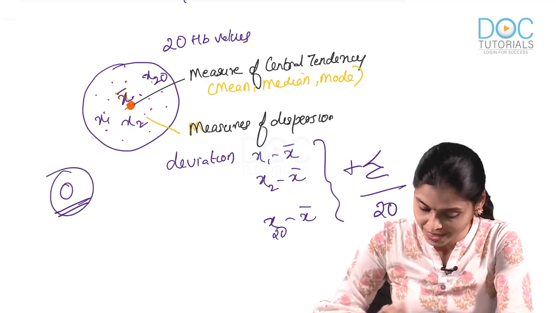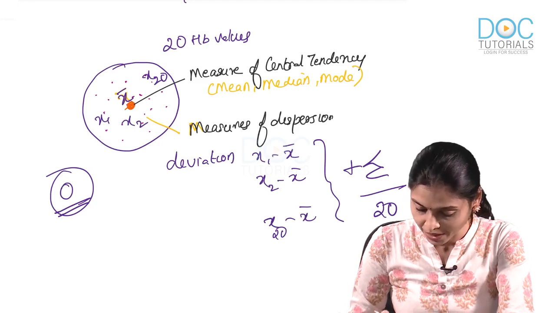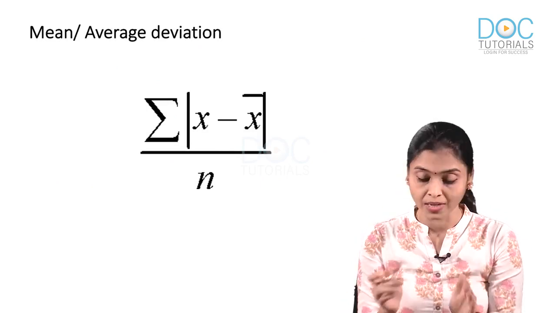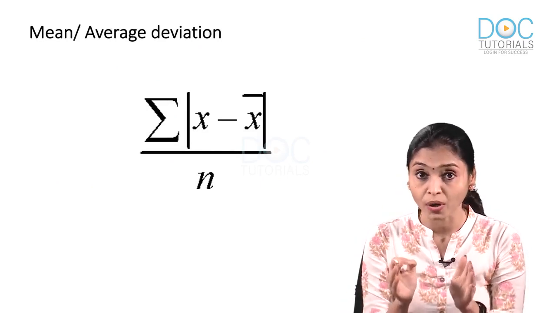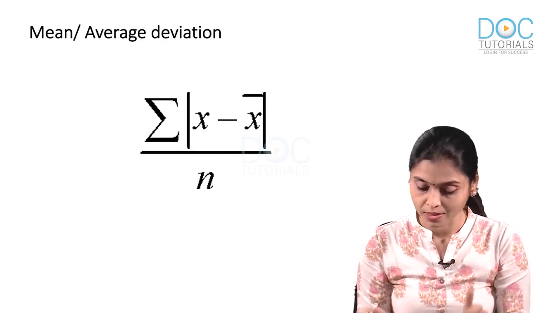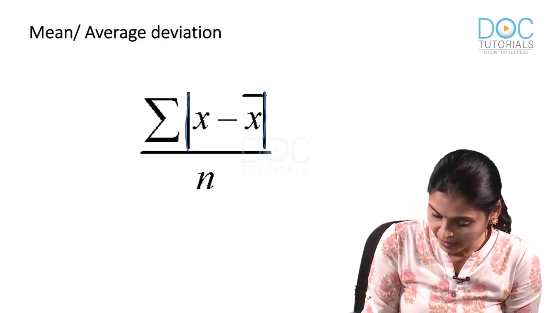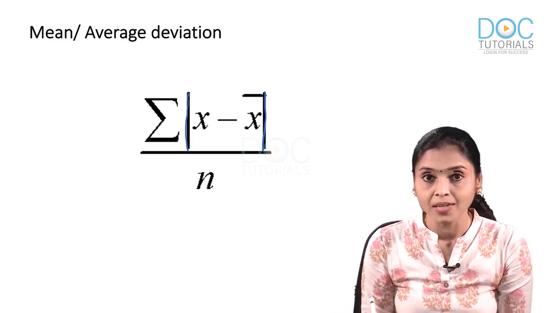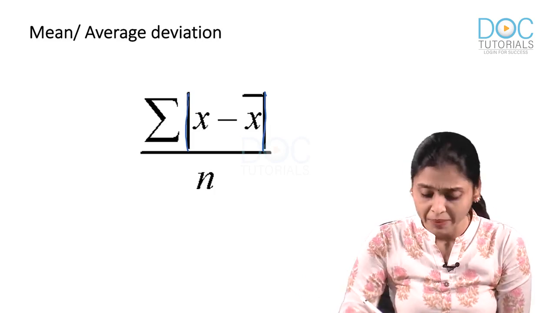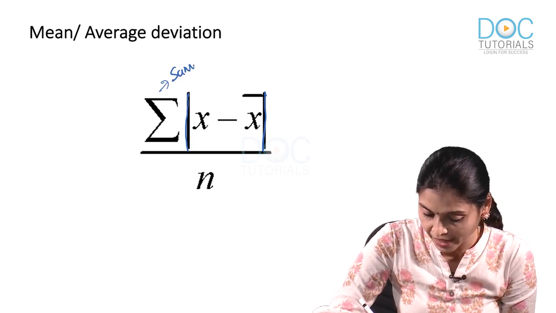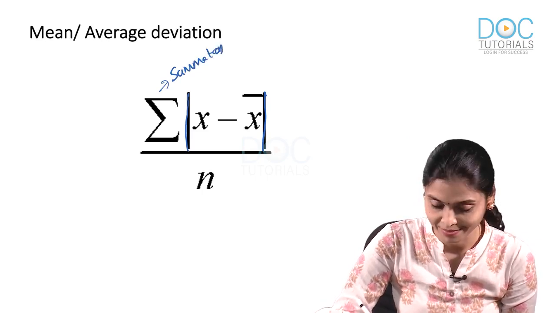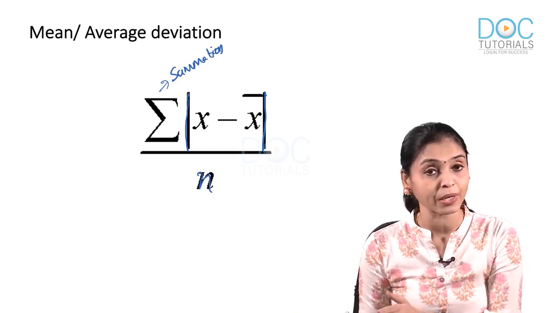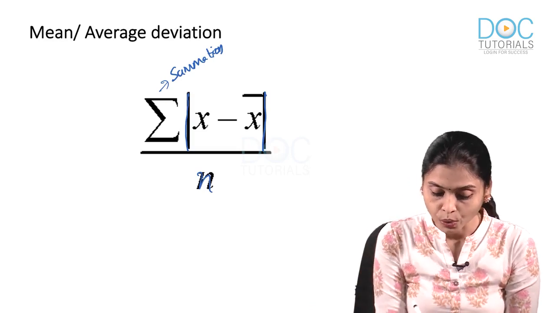So, to avoid getting that 0, in mean deviation you are taking modulus. Now, don't ask me what is modulus. You have learned what modulus is in your schools. This is modulus, see this. That means you are ignoring sign. Sign is the problem here. So, you are simply ignoring sign, and sigma x minus x dash, sigma means summation, you know it, right? This is summation, you are adding, just in case you forgot. I am not saying you don't know, you forgot. Divided by n, total number of observations. In our example, it would be 20. So, this is how you get mean deviation.